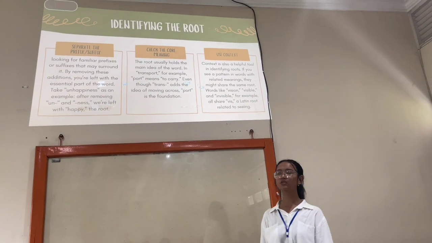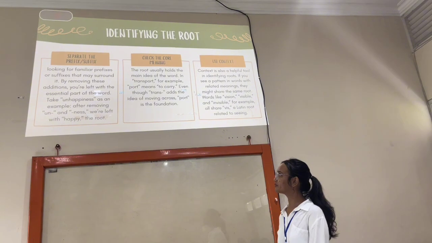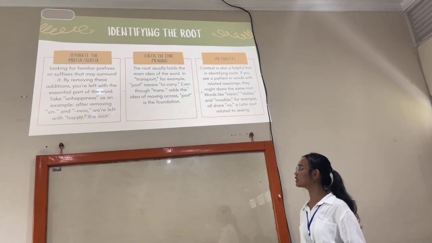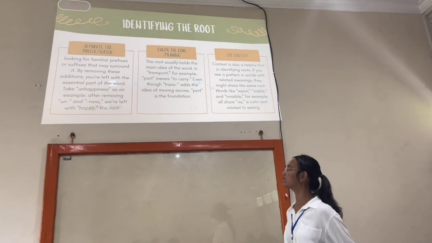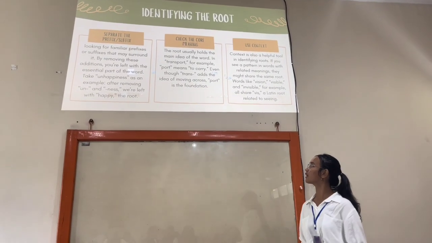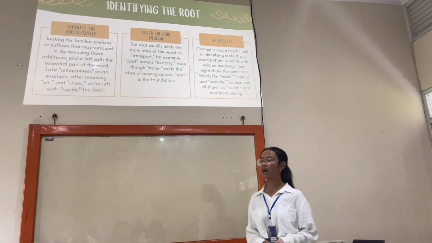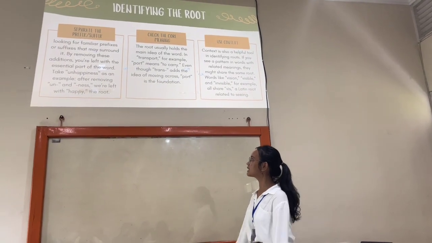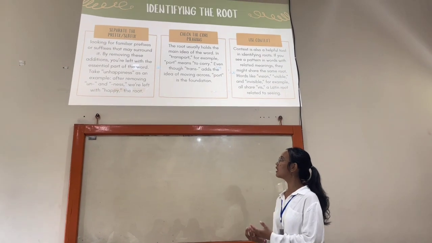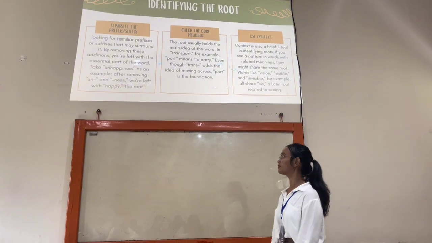So how to identify the root? First, separate the prefix and suffix, looking for familiar prefixes or suffixes that may be surrounding the word. By removing these additions, you're left with the essential part of the word. We have unhappiness as an example. After removing un and ness, we're left with happy. So happy is the root.